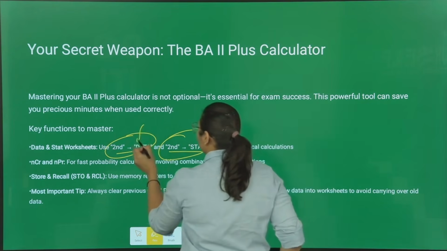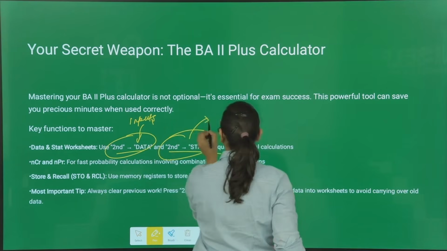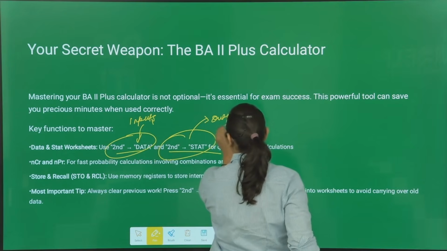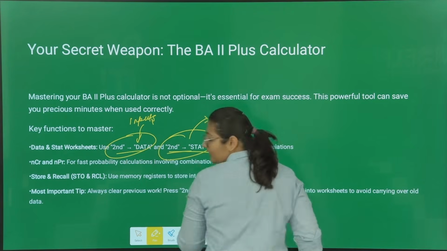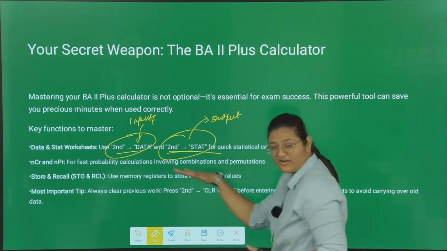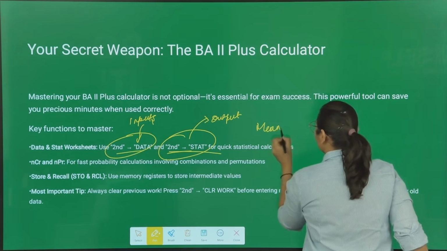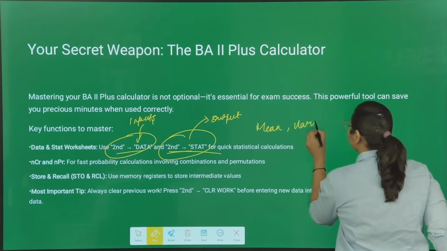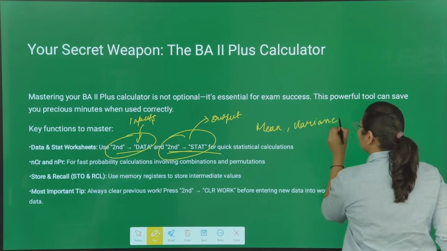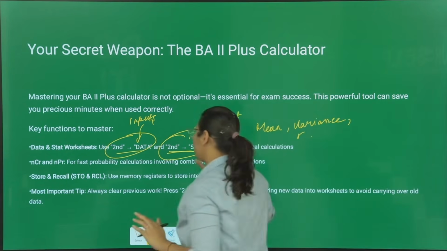Just put your inputs over here, and to get the answer, you just have to press second stat. It's very easy. If you know these functions, it's very easy for you to calculate mean, variance, correlation, that is R. Everything you can calculate from here only.